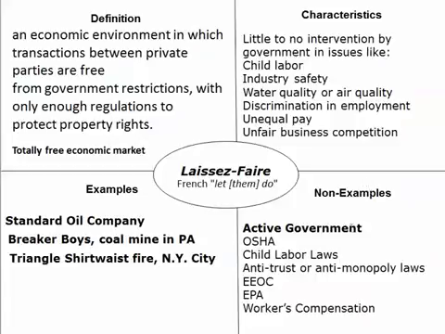And some non-examples of laissez-faire today that we have: OSHA, the Occupational Safety and Health Administration, is actually a government regulatory agency that goes out and checks for fire code and safety things in these businesses. And child labor laws, we have laws against working children. We also have the Clayton Antitrust Act and a lot of other acts that say we can't have unfair competition between businesses. You can't form monopolies anymore, anti-monopoly. And then the Equal Employment Opportunity Commission is to make sure that we don't discriminate on the basis of race or age or any other matters in employment.